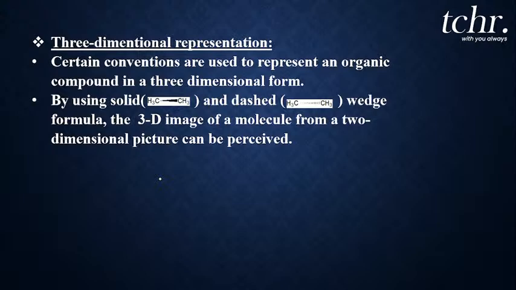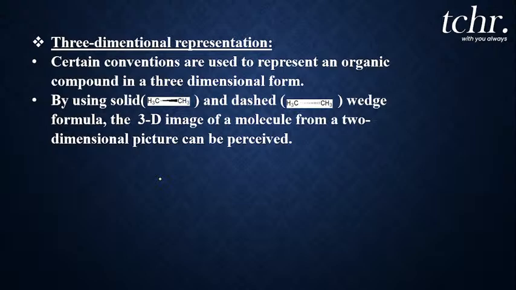Okay, so I hope this is clear for you all. Let's move on to the next concept. See, any organic compounds, there are so many examples I have given, like alkanes, alkenes, or alkynes. All the organic compounds, when you see your teacher writing on the board or the way I'm representing here, are in a two-dimensional form. But all the organic compounds you have to imagine in a three-dimensional form, dear students. That is, in space.